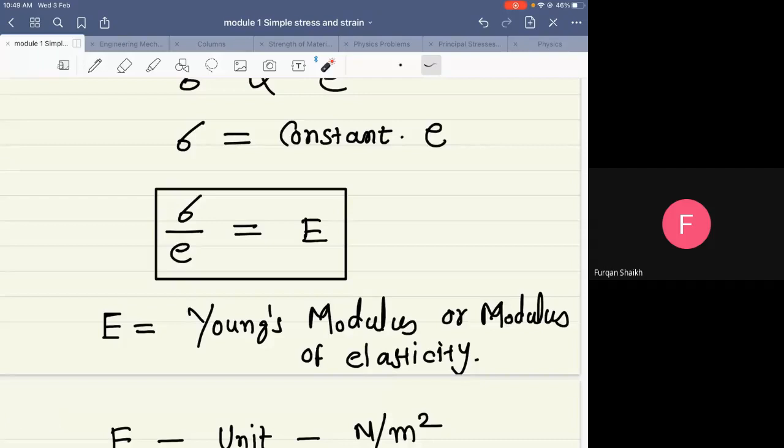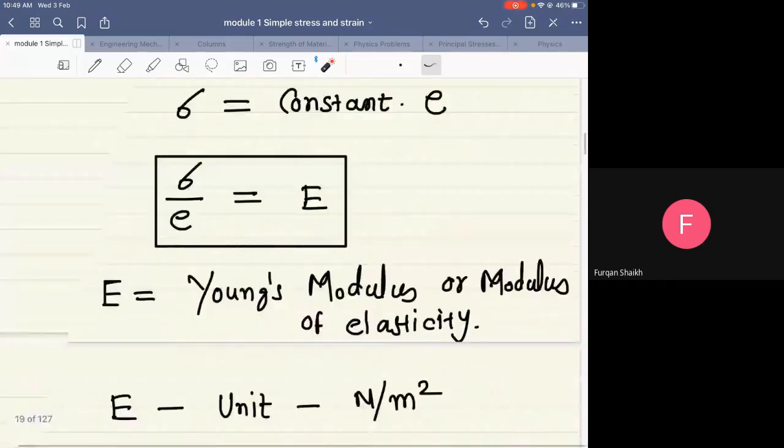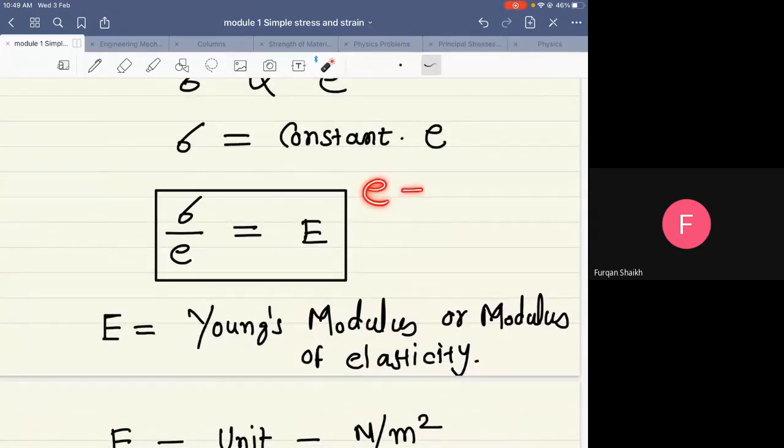And what is the importance of this Young's modulus? If the value of tensile strain is 1, then in this formula, if e is equal to 1, what will I get? Sigma is equal to E. So what does it indicate? It indicates something about when the value of strain is 1.